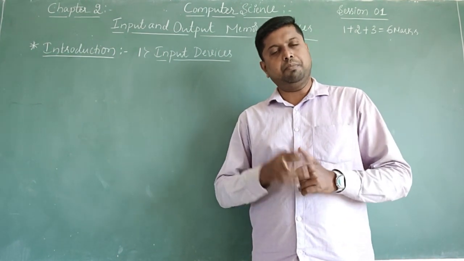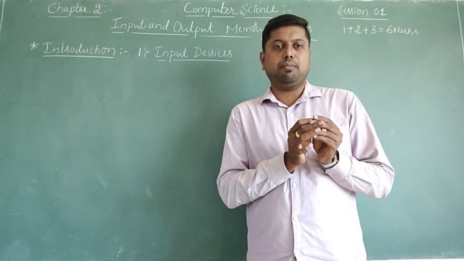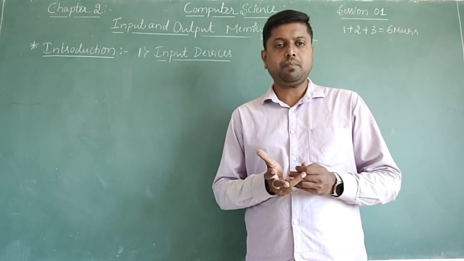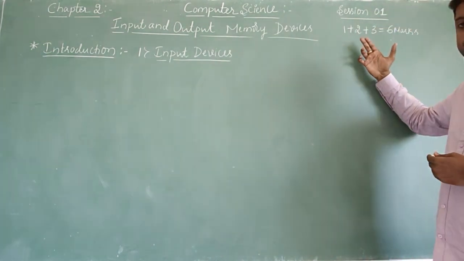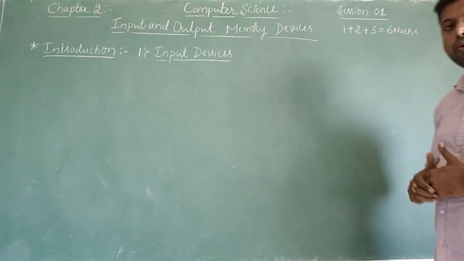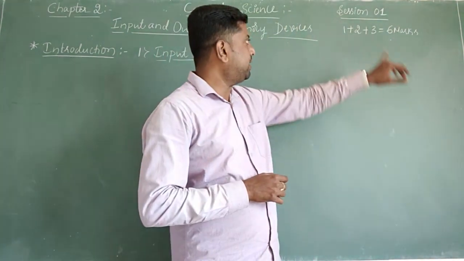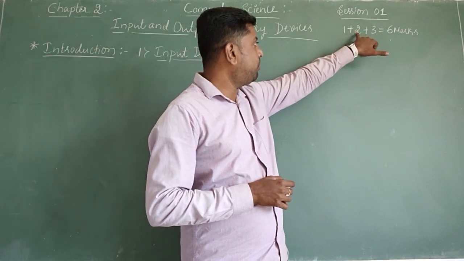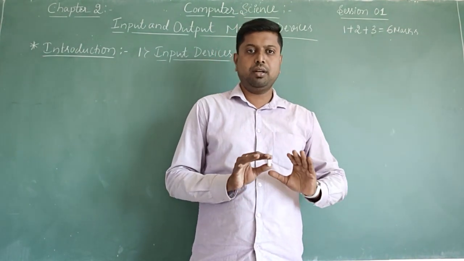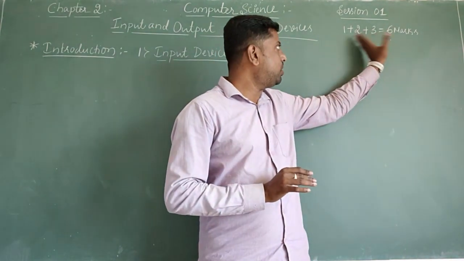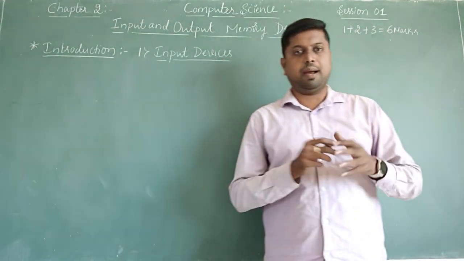Before coming to the introduction of this chapter, let us discuss the weightage of this chapter. This is chapter number 2 for the first PUC. The weightage of this chapter is a total of 6 marks. From this chapter, you will get one 1 mark question, one 2 mark question and one 3 mark question. There is no 5 marks question from this chapter. So, total 6 marks: 1 plus 2 plus 3.